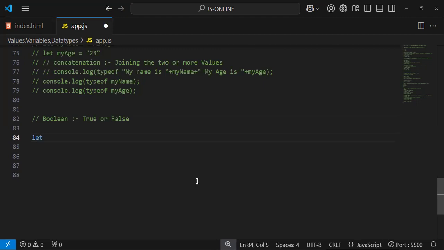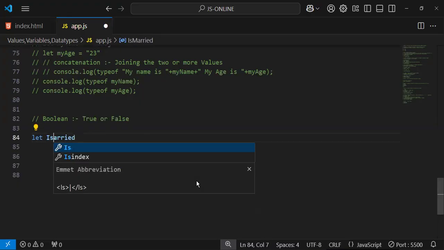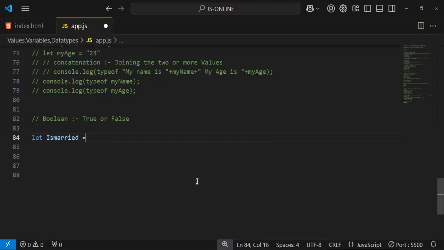So I'm going to declare a variable, let married. Married or not? Suraj, are you married or not? I hope you are not married. You are married, huh? Okay. So married or not yet? Okay, he's married.